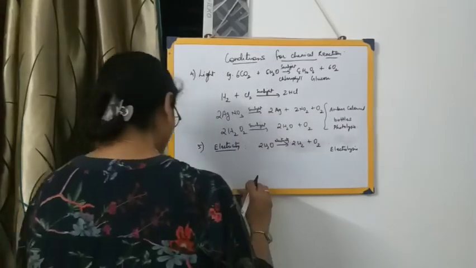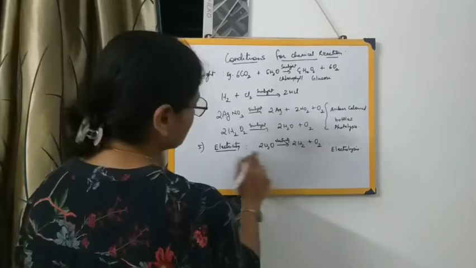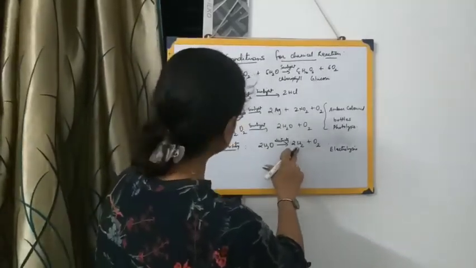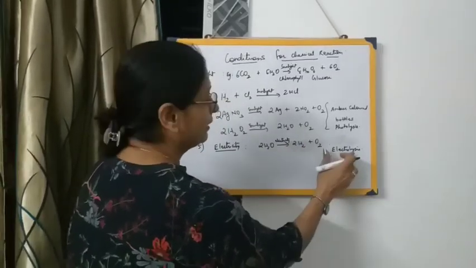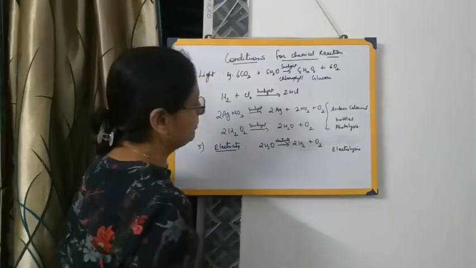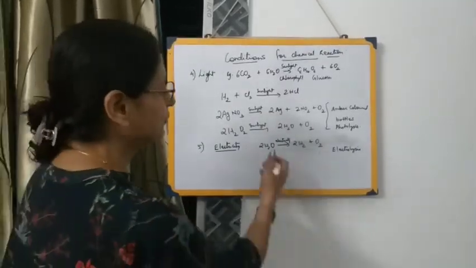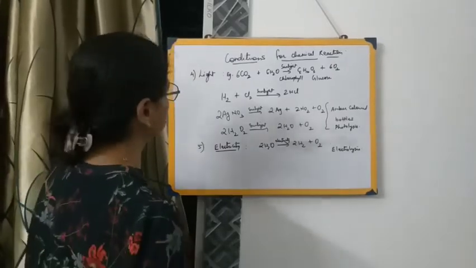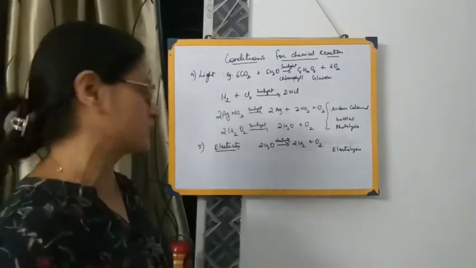So look here, this is the reaction which takes place by passing of an electric current. Those types of reactions we call electrolysis. A very good example is water. Water undergoes the process of electrolysis leading to the formation of hydrogen and oxygen. The reactions which take place in the presence of light, we call photolysis reactions.